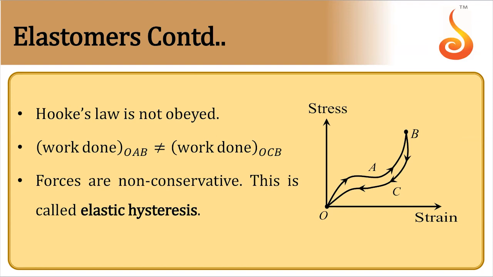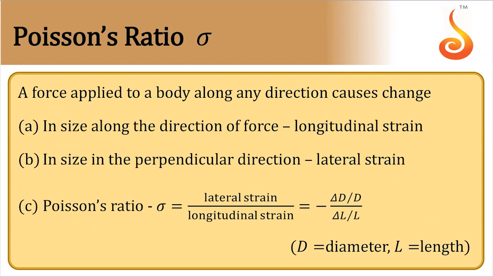Right. So next we have Poisson ratio. So when you stretch a wire, its length increases. Its length increases means you're not creating the material. So its length increases at the cost of its thickness. So there'll be strain in the sideways direction. Sideways means lateral directions. So the ratio of lateral strain to longitudinal strain is called Poisson's ratio. It is denoted by sigma.